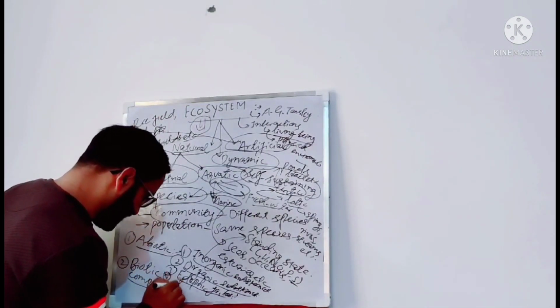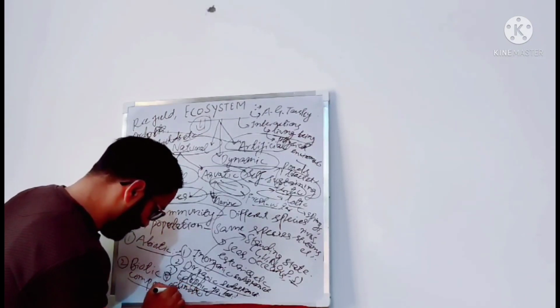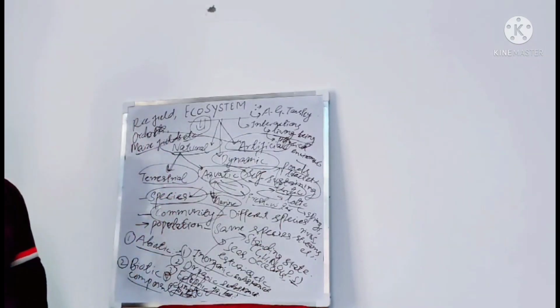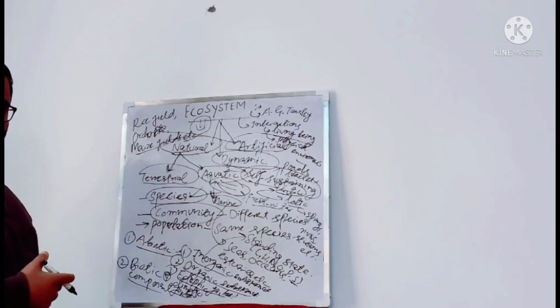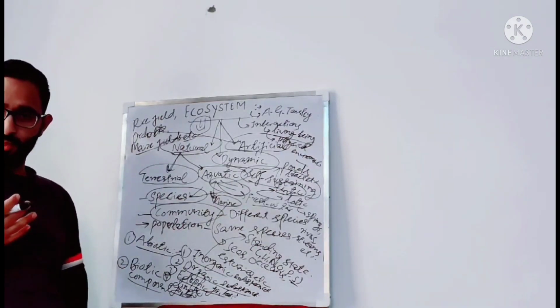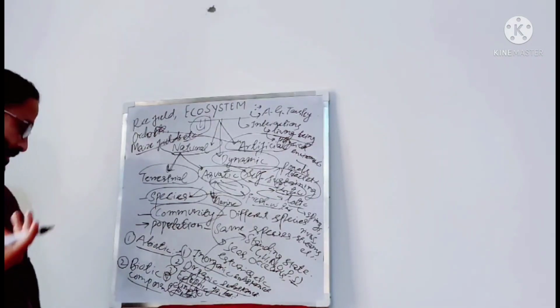Fourth is climatic factors. They constitute the climatic conditions of an area. For example, precipitation, temperature, winds, humidity, etc.